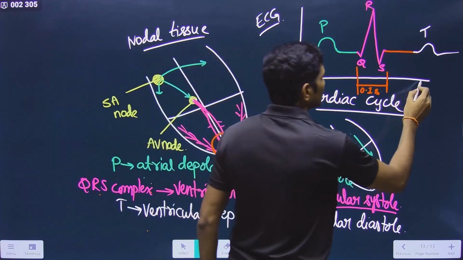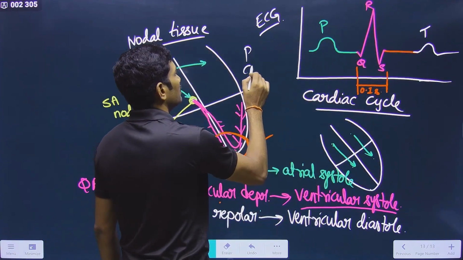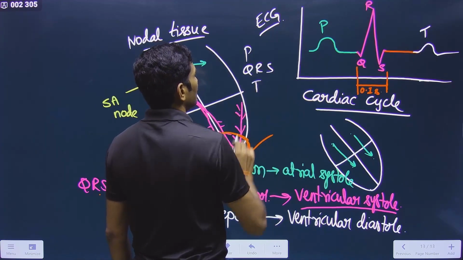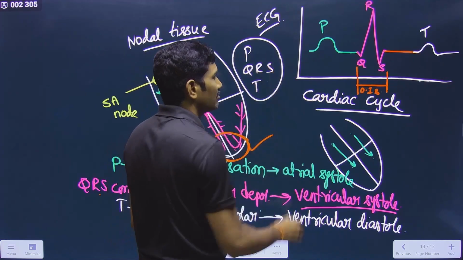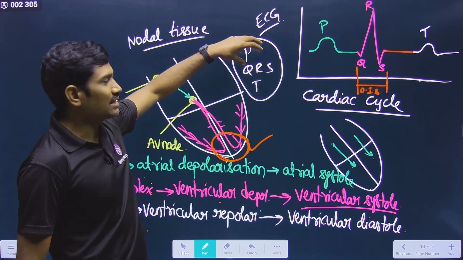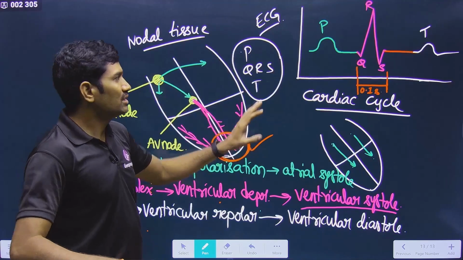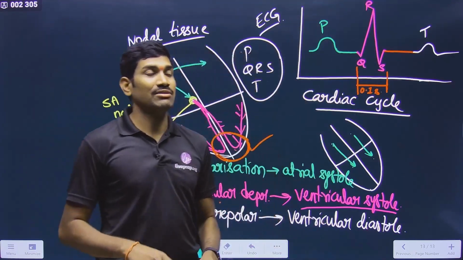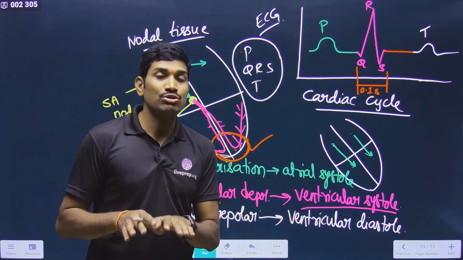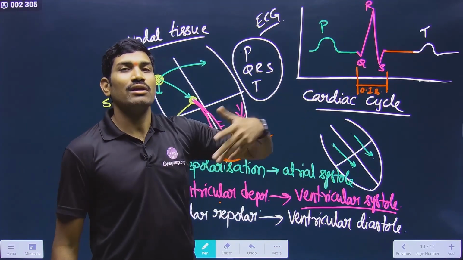So in one cycle, what are we observing? P we are observing, QRS we are observing, and then T we are observing. So that's why in NCERT they gave that. These peaks are given with letters like P to T. So this is the normal ECG for a normal individual. If there are any issues with the heart functioning, these will vary accordingly.